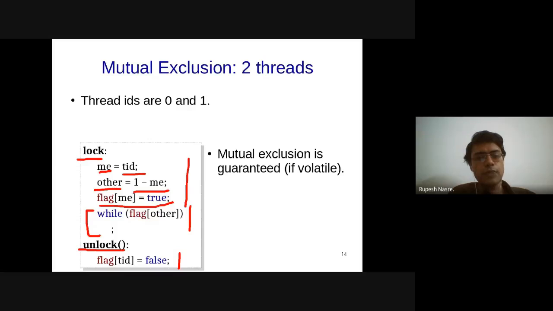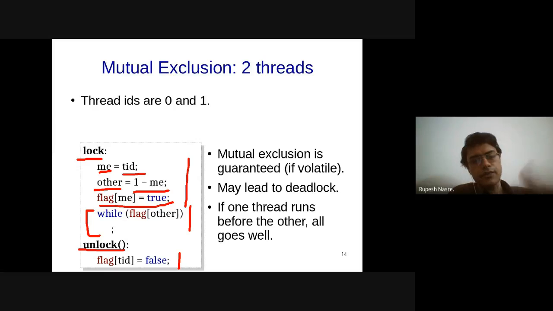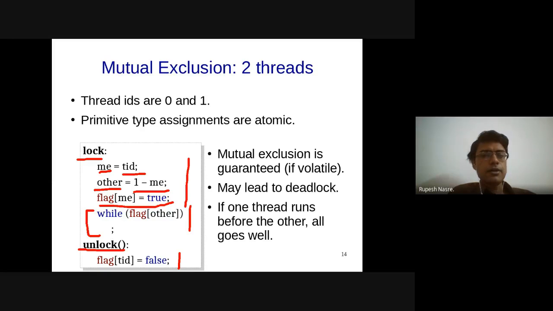We again assume the same things as on the previous slide. It may lead to a deadlock. As I was mentioning, if one thread almost always follows the other, or these are not executing almost at the same time, then most of the things are going to be the same. So this also we have assumed.